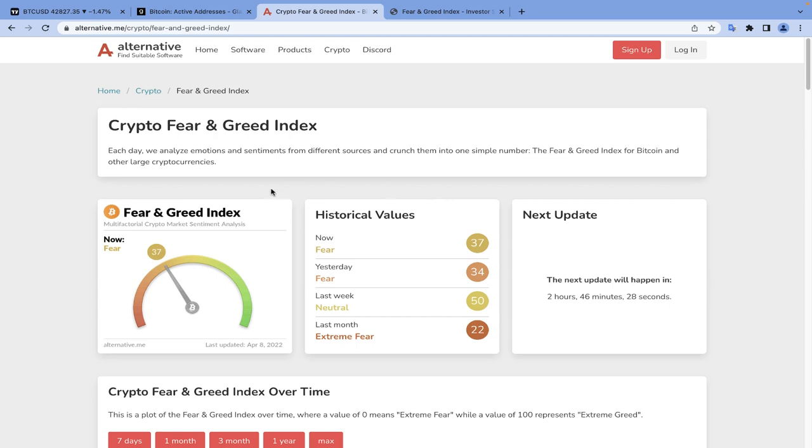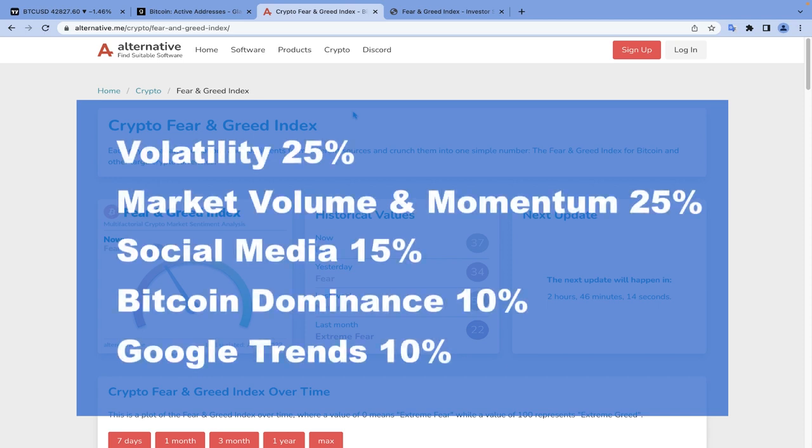The Crypto Fear and Greed Index is built based on 5 different factors, and since altcoin prices are correlated to the Bitcoin price, this index bases its scores exclusively on market data related to Bitcoin. The types of data used in the calculation of the index are volatility, market volume and momentum, social media, Bitcoin dominance, and Google Trends.